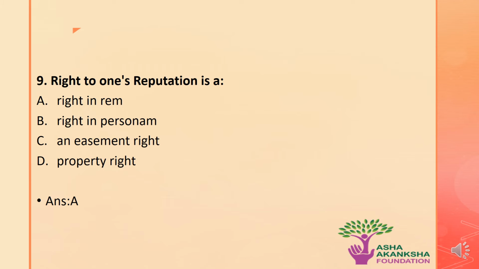The next question is, right to one's reputation is what type of right? The options are A, right in rem, B, right in personam, C, an easement right, or D, a property right. The correct answer to this question is option A. That means to say, the right to one's reputation is a form of right in rem.